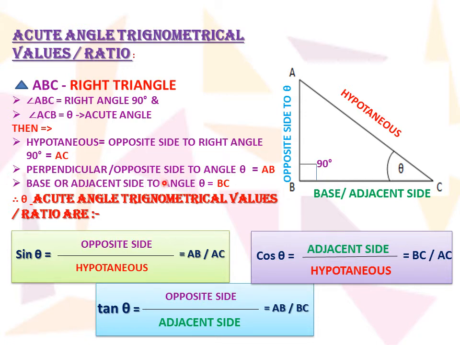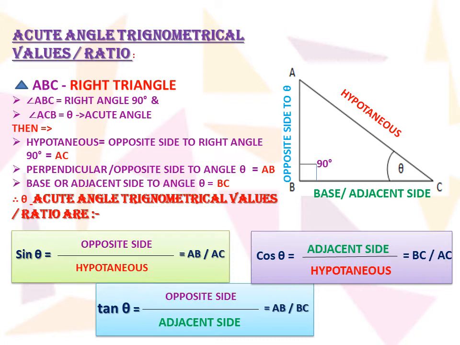So perpendicular, the opposite side of theta, is AB. This side opposite to theta can be considered as the perpendicular. The adjacent side of this theta will be BC, that means this theta is lying on this base BC. So what are the trigonometrical values and ratios for the acute angle theta?